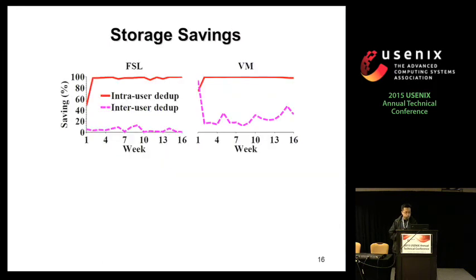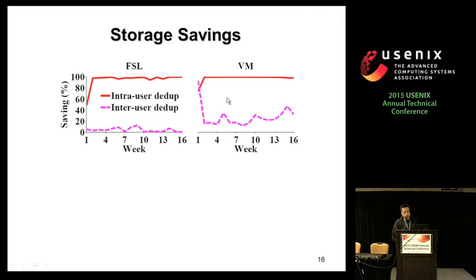Another one is about the storage saving. The x-axis is the different week of storage, and the y-axis is the saving. Intra-user dedupe is the amount of saving that we can achieve compared to the original amount of data. We see that it almost achieves 100% because we don't see that much change in the per-user data. And inter-user dedupe is the additional saving after we do the intra-user dedupe.